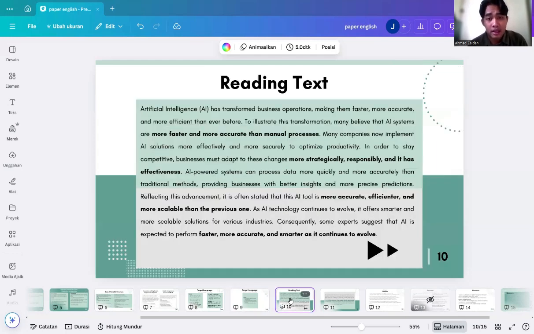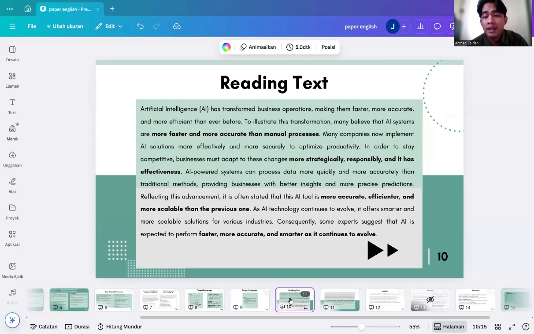The next is the reading text. Artificial intelligence, or AI, has transformed business operations, making them faster, more accurate, and more efficient than ever before. To illustrate this transformation, many believe that AI systems are faster and more accurate than manual processes.